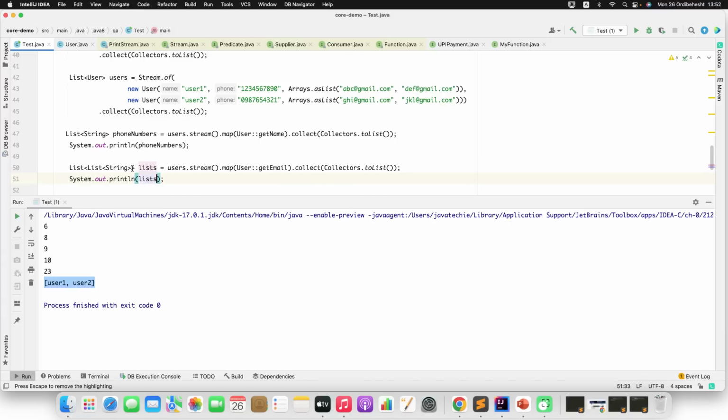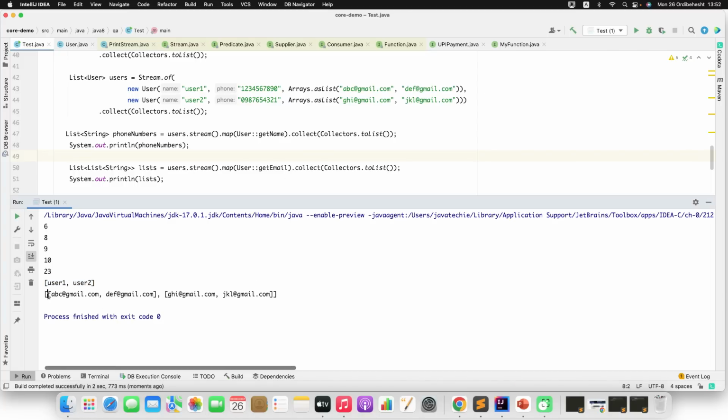Now if you observe here, the return type is list of list of string, but I just want a list of string with all the emails, right? If you are using map, you will not get the structure or format you want. Because the scenario is one to many, rather than map, it's better to use flat map. But let me run this so that I can show you the output as well. You are getting this format because of a list inside a list, this list for user 1, this list for user 2, but I just want to display all the emails in a single list.